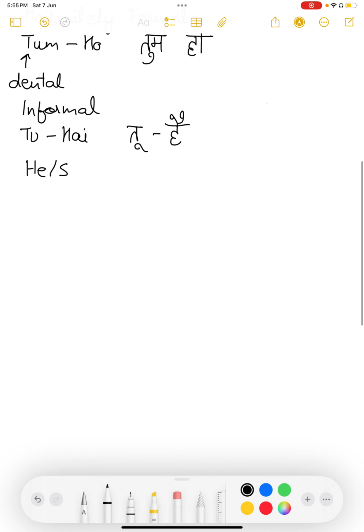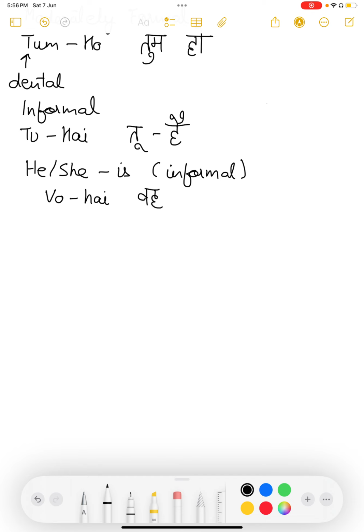He, she is. In this also we have two levels of formality. Let's start with the informal one first. So if he or she is a friend of mine, of the same age or younger to me, then I would be using this pairing. This pairing is wo hai.